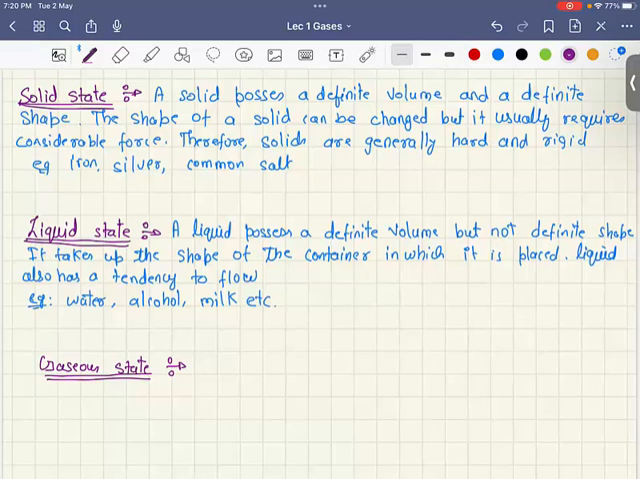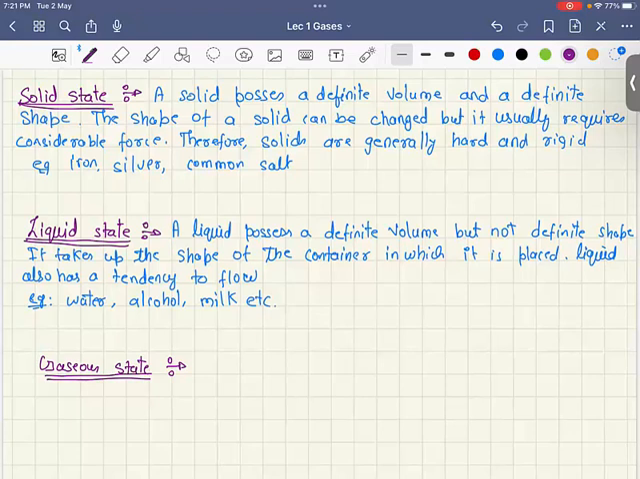However, it may be noted that a substance may exist in any of the three states under appropriate conditions of temperature and pressure. This is very important. Water can exist in the solid phase as well as the liquid phase as well as the vapor phase, provided that the temperature and pressure are appropriate.